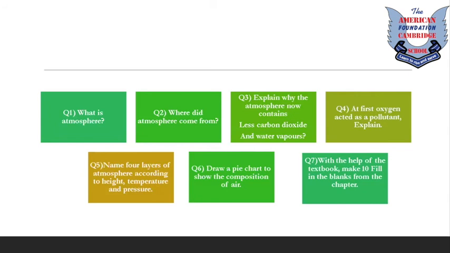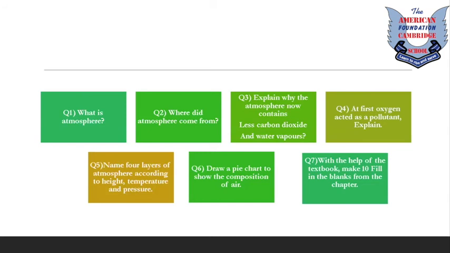Okay, so question number 1 is what is atmosphere? Number 2, where did atmosphere come from? 3, explain why the atmosphere now contains less carbon dioxide and water vapors. Number 4, at first oxygen acted as a pollutant. Explain. 5, name 4 layers of atmosphere according to temperature and pressure. Number 6, draw a pie chart to show the composition of air. Okay, the pie chart you have to draw from your book, right? You will find it on page number 188.